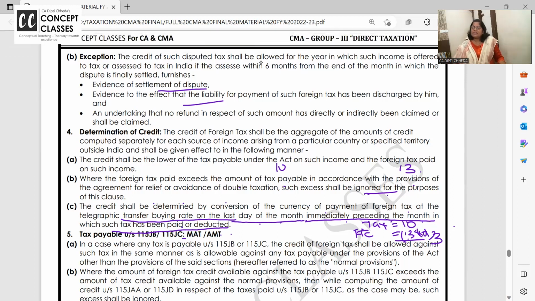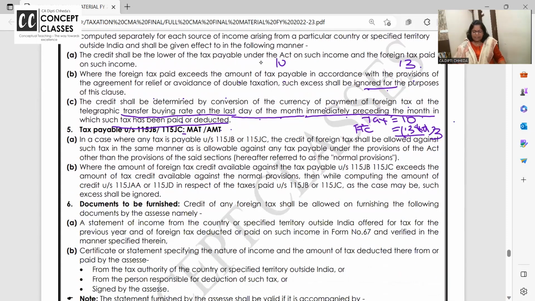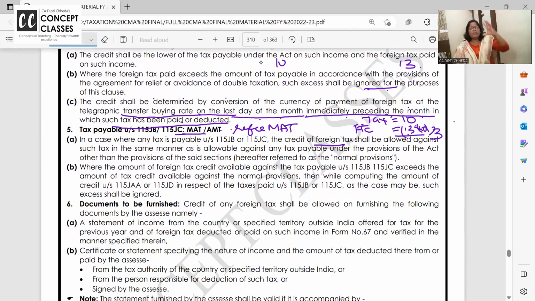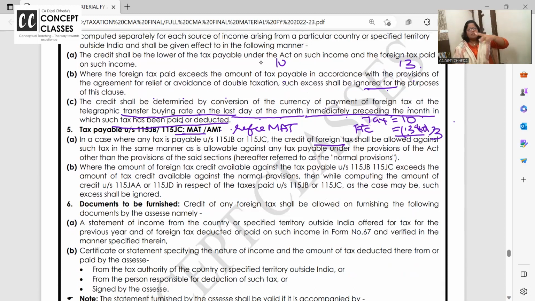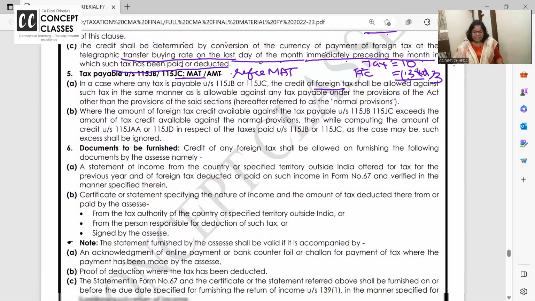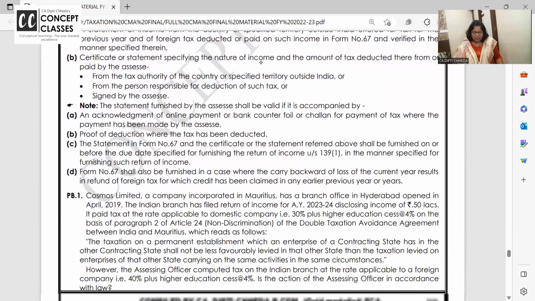You know, so many times the buying, selling and average rates are given by the foreign dealers associations and all. No, the RBI rate, by the bank, that only you have to take. Foreign tax credit is allowed to be set off in MAT. For this, refer to our MAT lecture. When you set off MAT, your regular tax minus the MAT credit, for 15 years you set off. So if there is a foreign tax, in that also the credit is adjusted, whichever is lower. For that I have given one example in the MAT lecture, you refer over there.